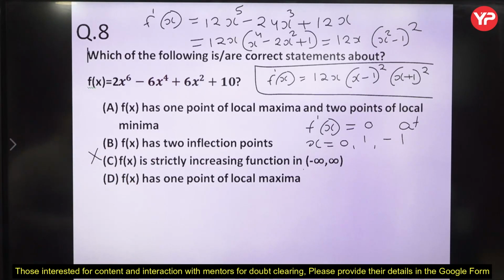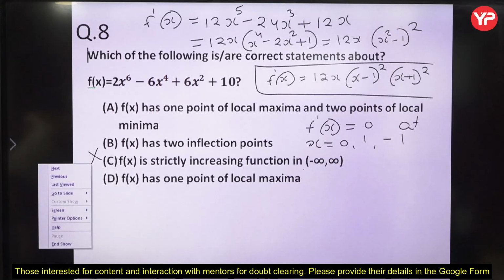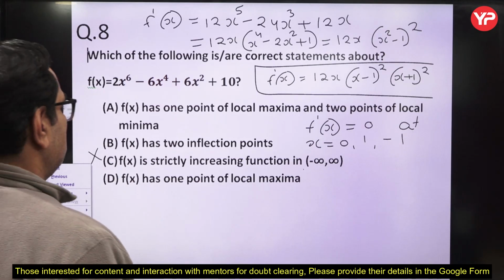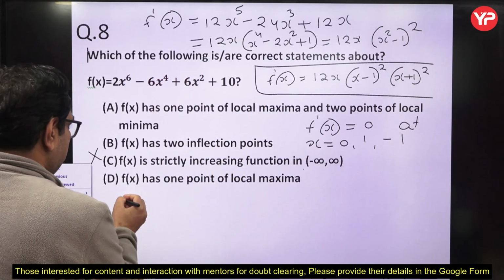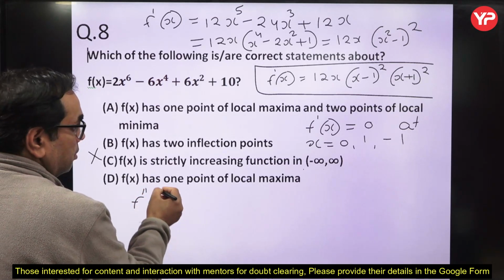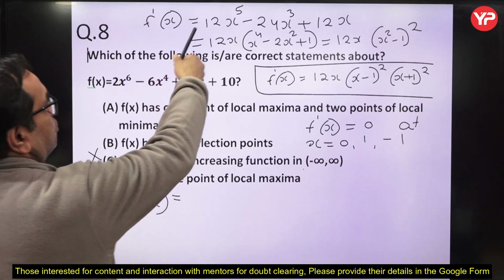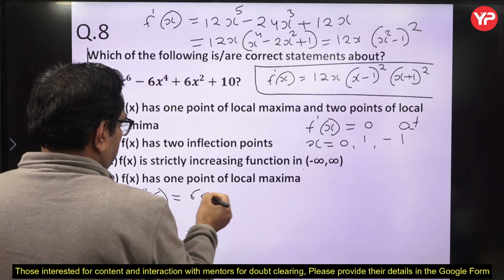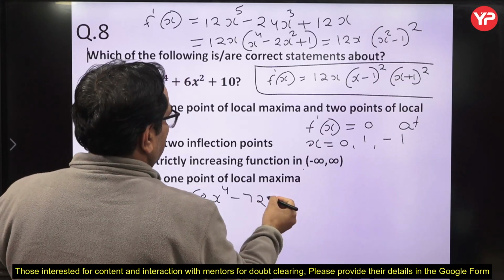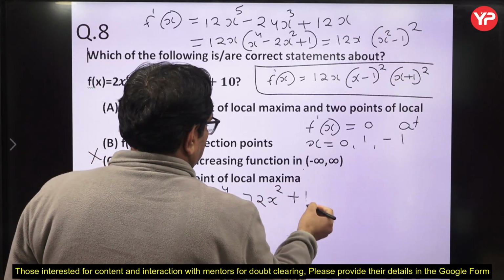Now what other thing we can do? We can compute the double derivative now, to test whether a point is maxima or minima at x equal to 1, minus 1 or 0. So let us compute the double derivative f double dash x. So f double dash x is equal to 60 x to the power 4 minus 72 x square plus 12.